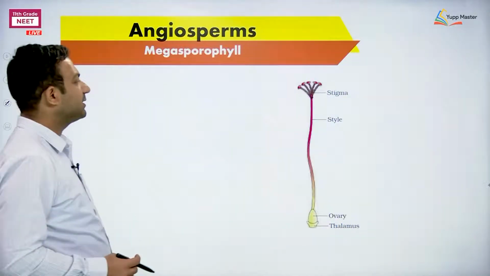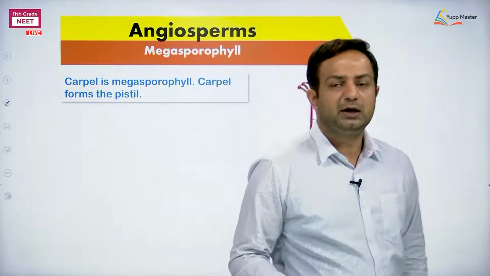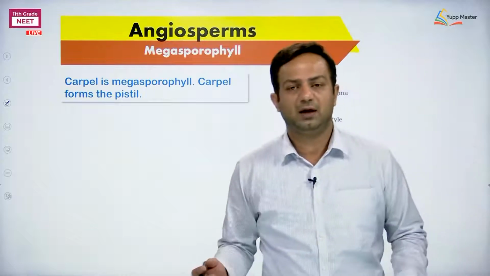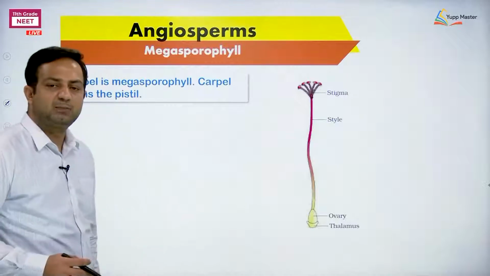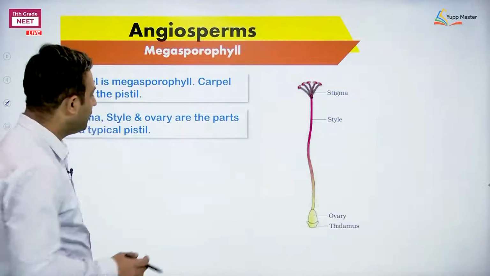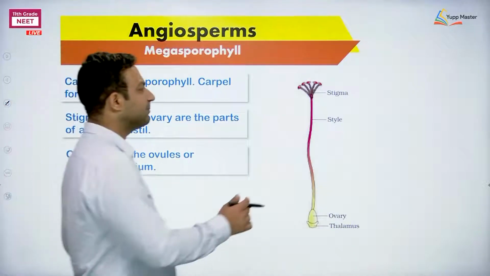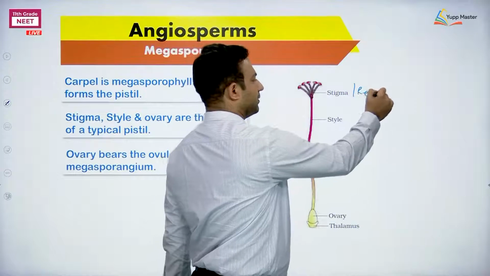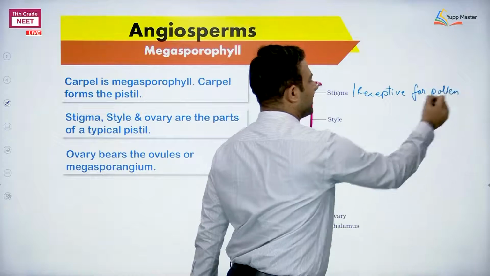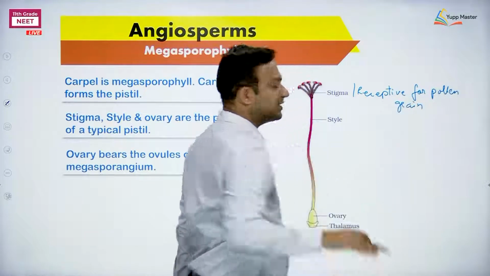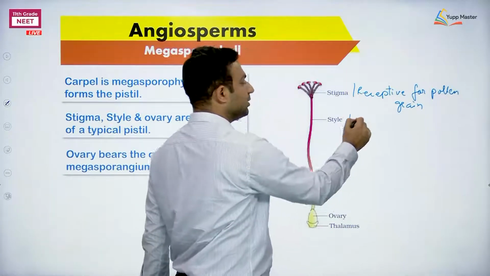Next, the megasporophyll is actually the carpel. The carpel forms the megasporophyll. Later on, this carpel, one or many, is going to form the pistil. The pistil appears like this: 3 parts, stigma, style and ovary. What is the fate of these parts? I am going to tell about each and every part. The stigma is receptive for pollen grain. So the pollen grains are going to come over the stigma, not directly to the ovule. Where is the ovule in this? The style is a tube.